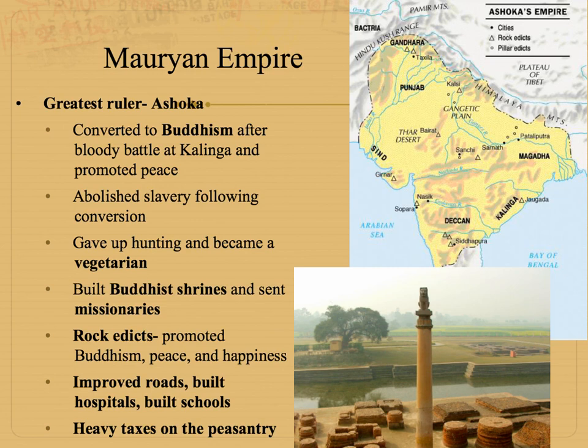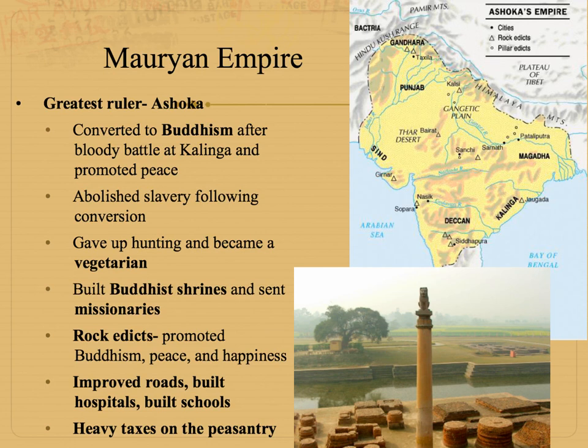So he abolished slavery. He gave up hunting and became a vegetarian. He built Buddhist shrines and sent missionaries throughout India to try to convert people to Buddhism. And probably he's most well known for his rock edicts or pillars, like you see in the picture. On these, he put messages promoting Buddhist values, teaching people how to achieve internal peace, different things like that. And you saw that or will see that in the DBQ.